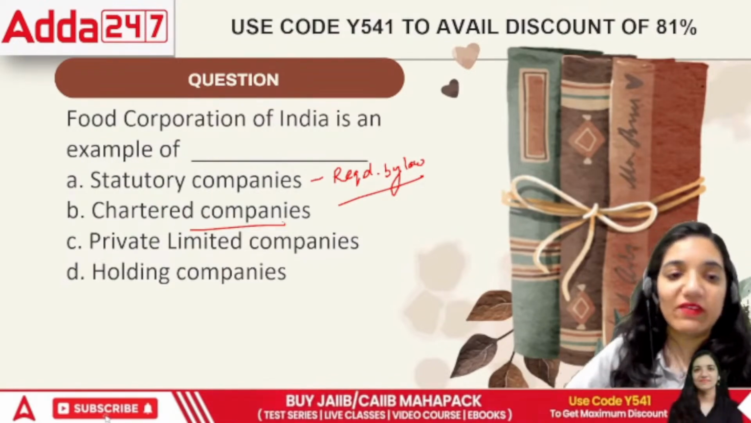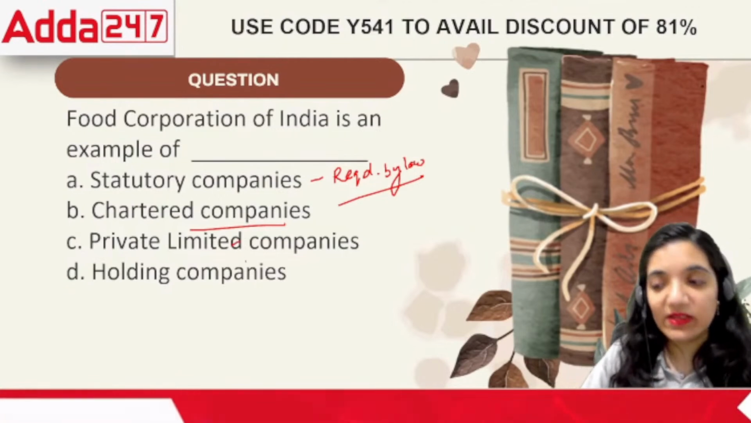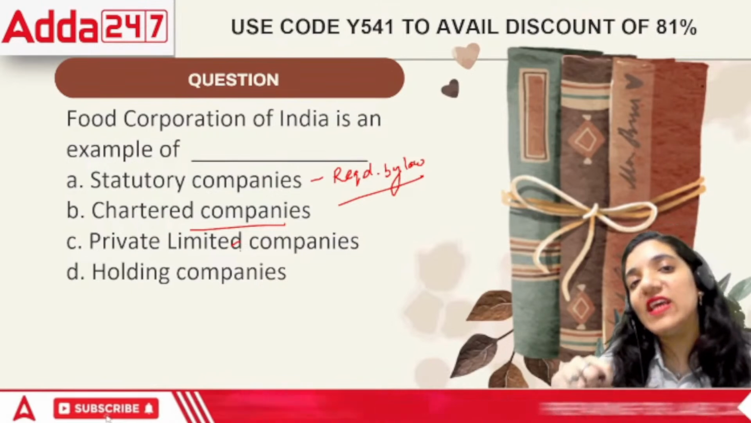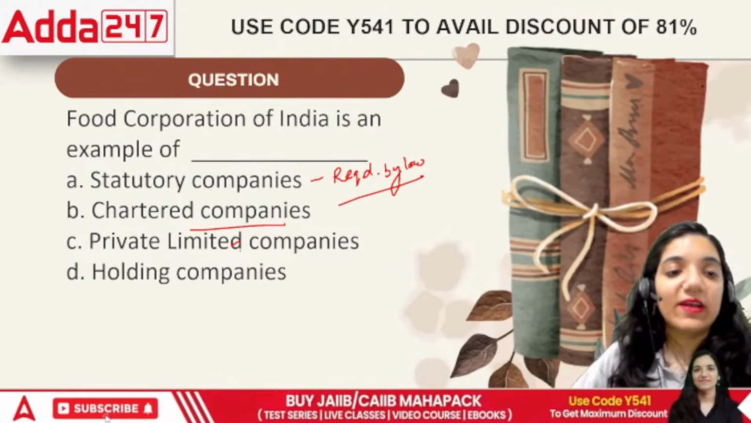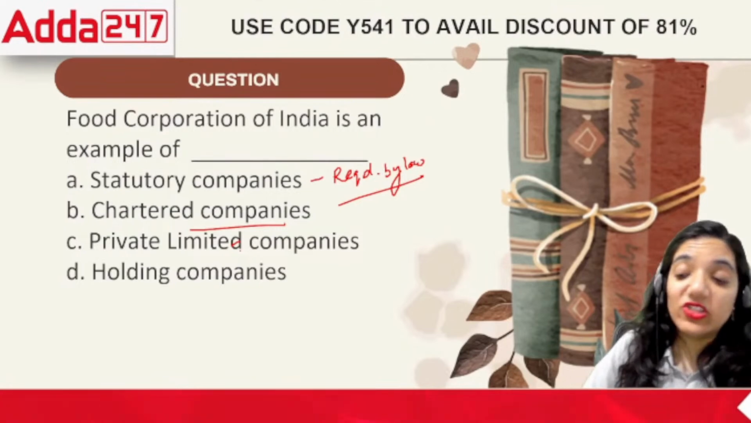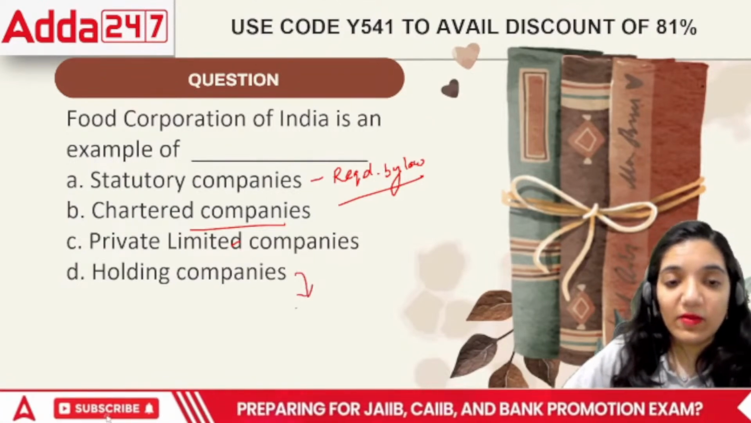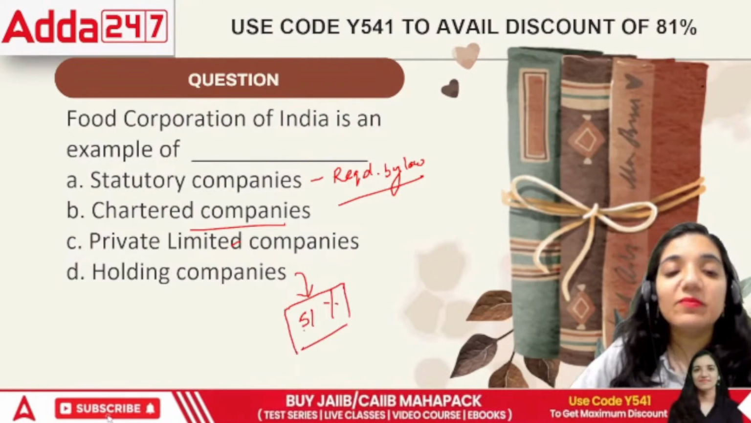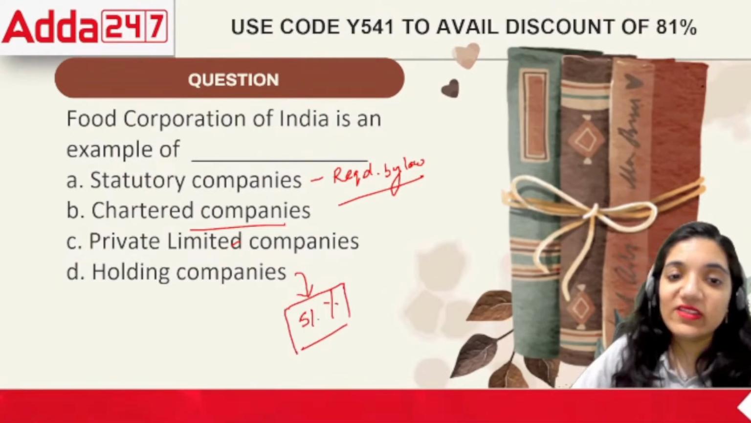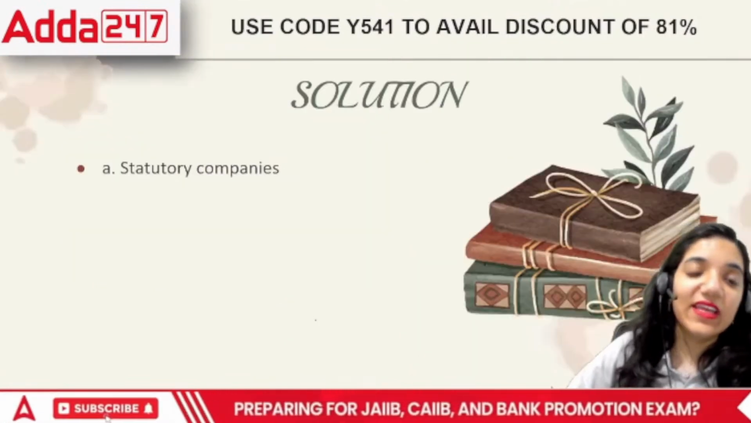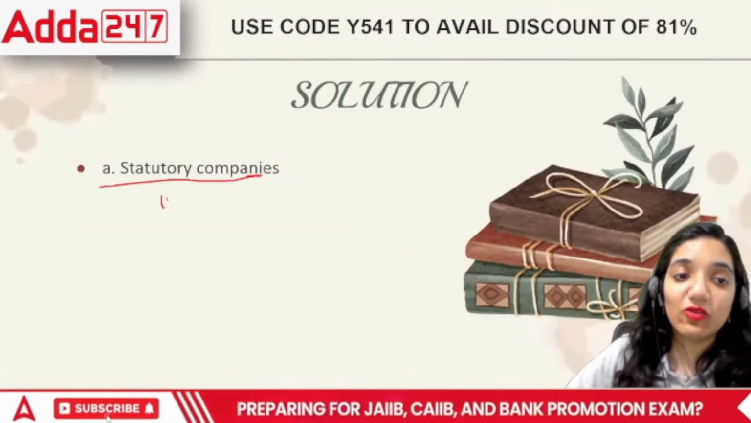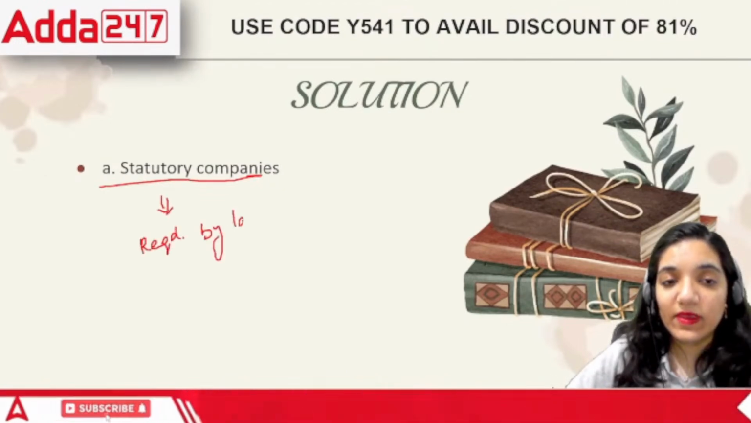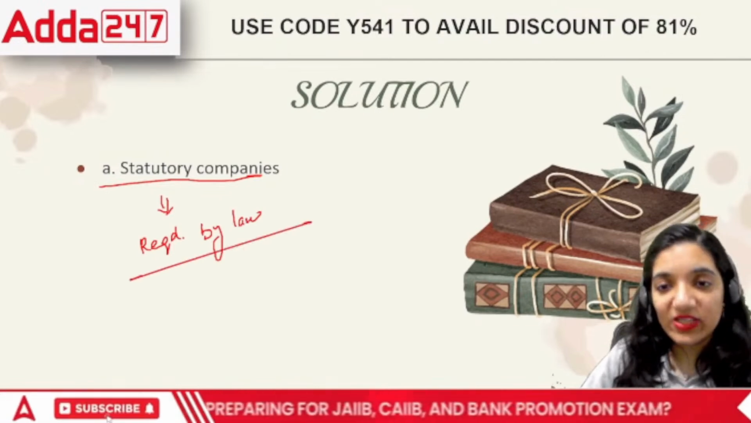That means a company which is having less than 200 members, and the working is in such a way that these organizations are closely held. Next is holding company. A holding company means a company which is holding more than 51% of the other company. That means it has a major control over the other company. So the correct answer in this case is a company which is required by law. So FCI is a statutory company.